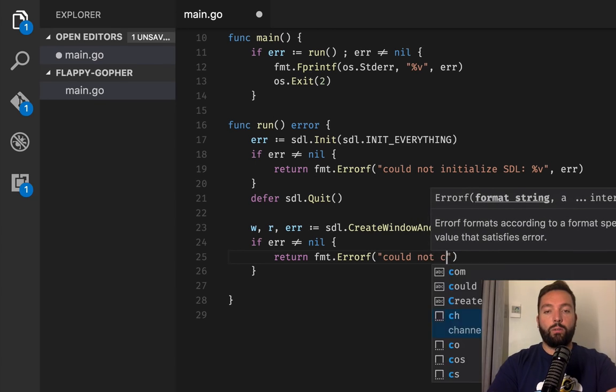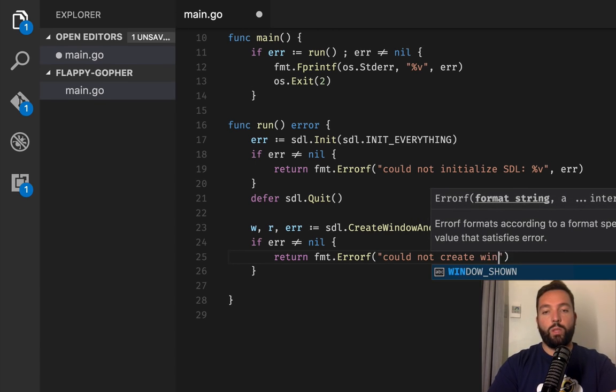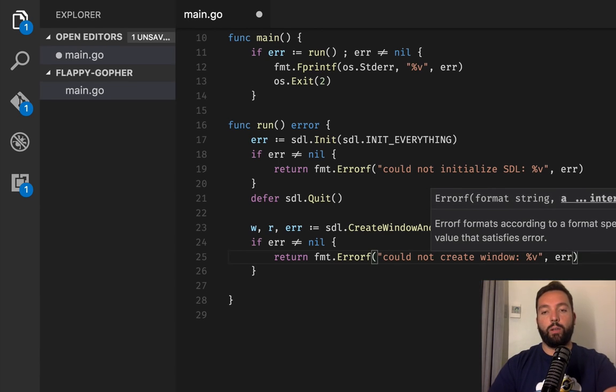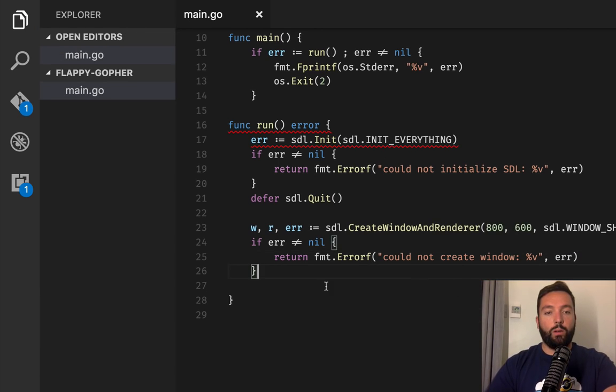Could not create window. Window. And that is the error. There you go. Cool. And if everything goes fine at the end, we should return nil.